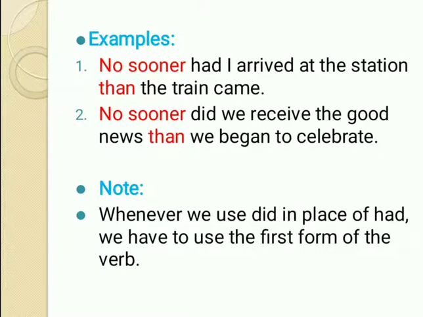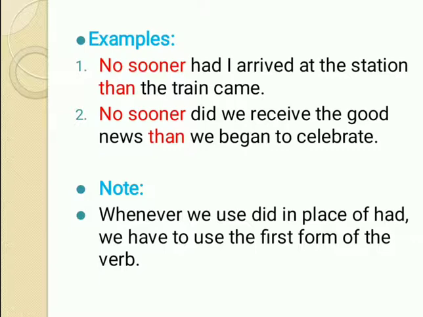See, both the situations can be correct. You can write no sooner had, or you can also write no sooner did. But whenever you write did, then you have to use the first form of the verb in the first part of the sentence. Okay? Because with did, we always use the first form of the word.